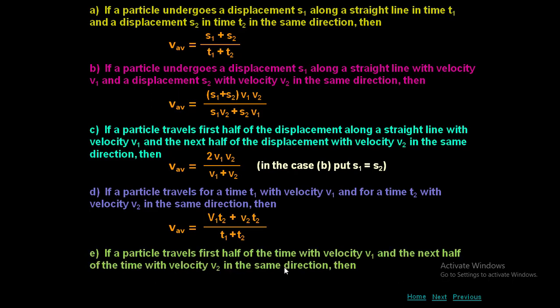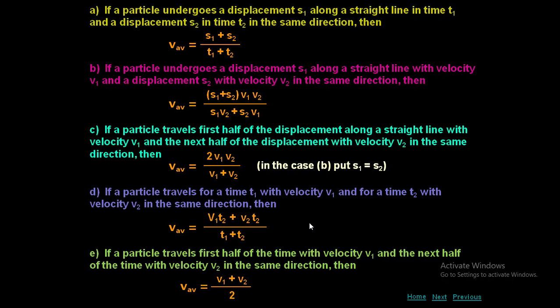If a particle travels the first half of the time with velocity v1 and the next half of the time with velocity v2 in the same direction, then now here both the time intervals are the same. That means t1 is equal to t2. Now in place of t1 as well as t2, if you keep only t, then you're going to have the expression as v average equal to (v1 plus v2) by 2.